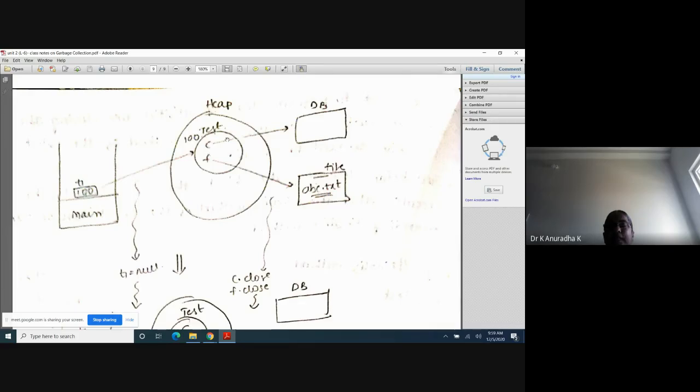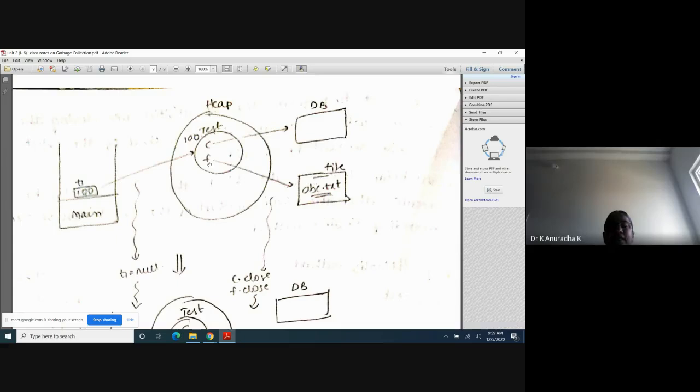Let us assume it is opening one database connectivity, and F is opening one file. After creating the file, we have written F.open. That's why F is opening this file, and with C we are opening one database connectivity. These two are opened inside the object with these two variables.